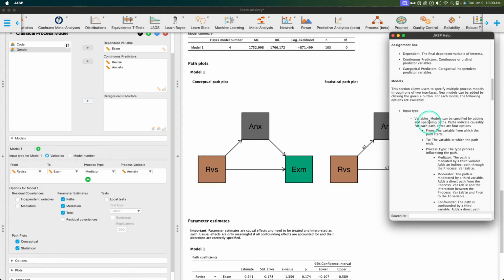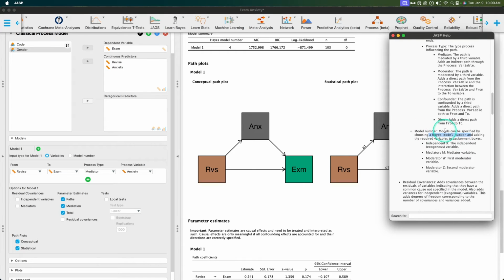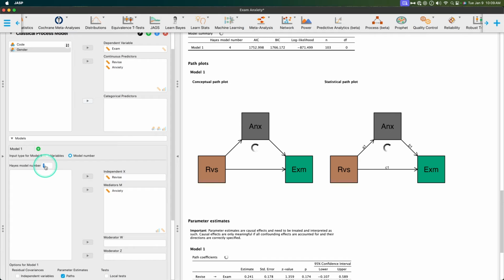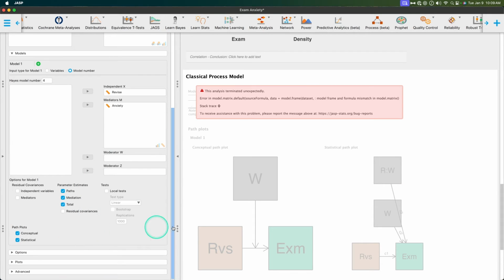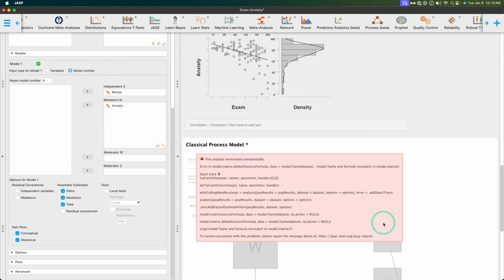So this is input type. Variables, I think, is a little bit easier. Models can be specified by choosing a Hayes model number and adding it to the required. So if I go over here, Hayes model number, that's why I had to change that to 4. Ran into an error. Interesting. There's the stack trace for what happened.